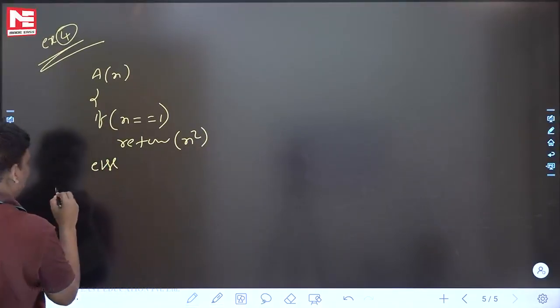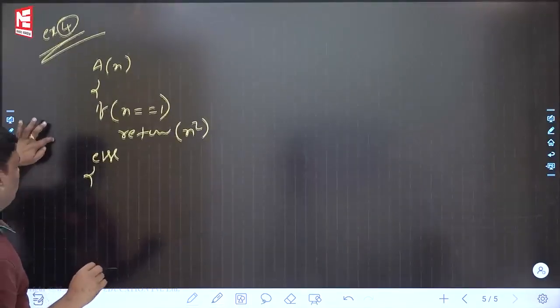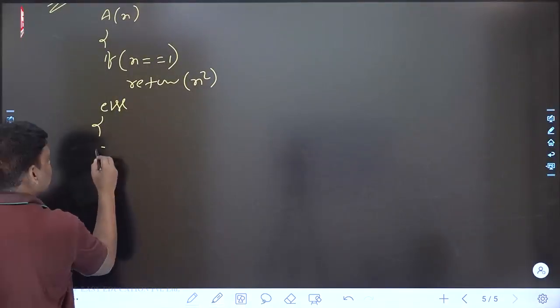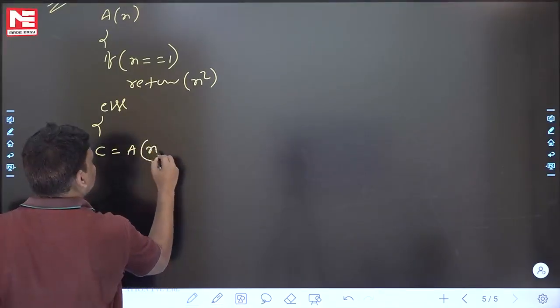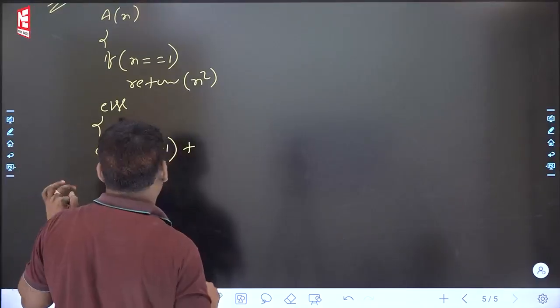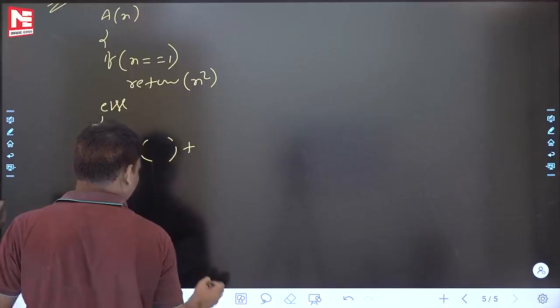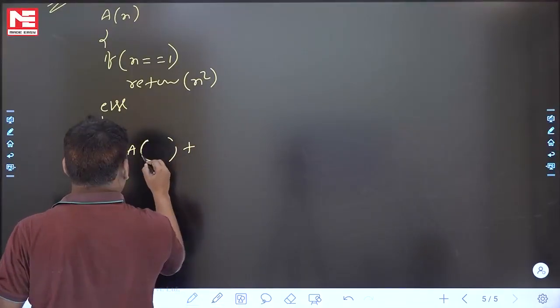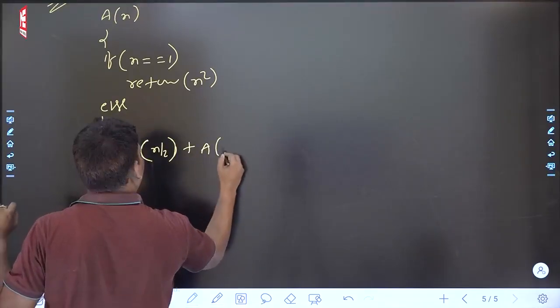Else, carefully listen: C is equal to A of n minus 1 plus A of n by 2 plus A of n by 2.